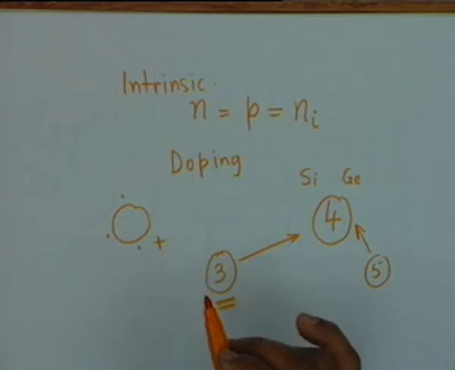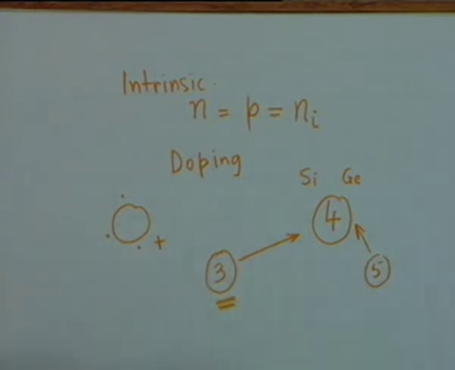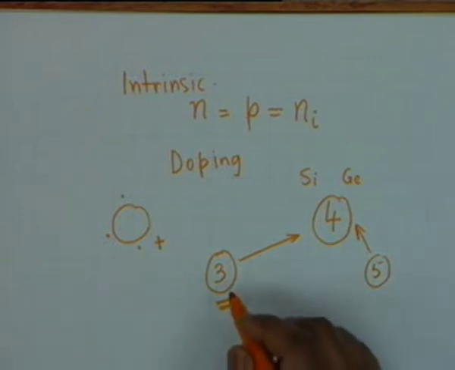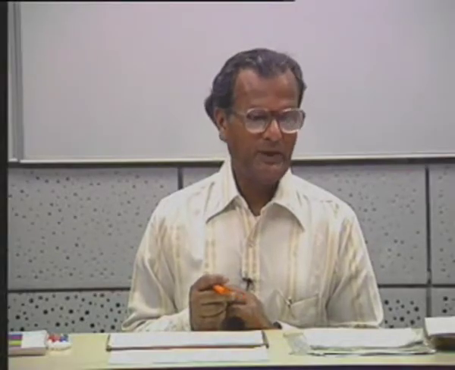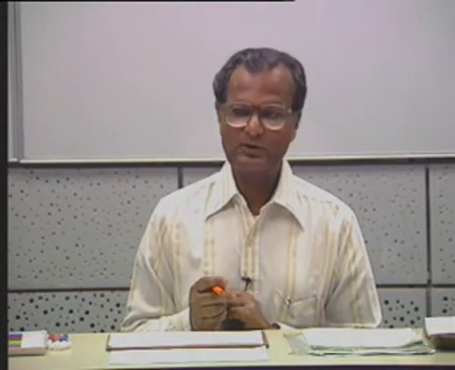The number of holes therefore exceeds the number of electrons, and then this is called a p-type semiconductor.